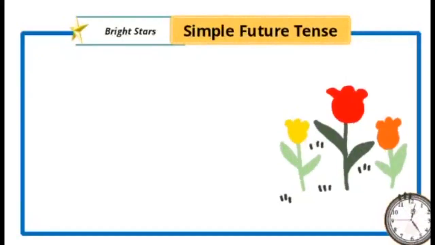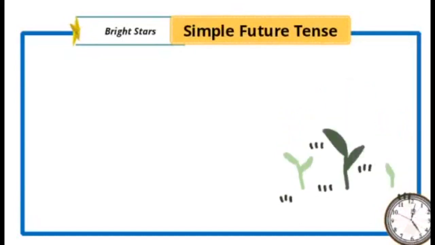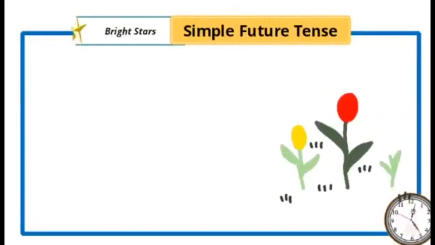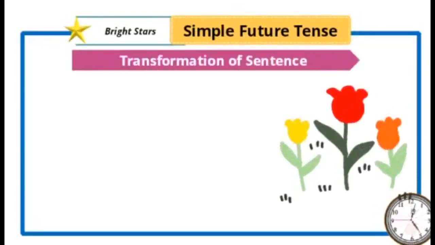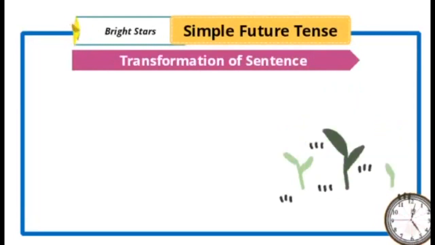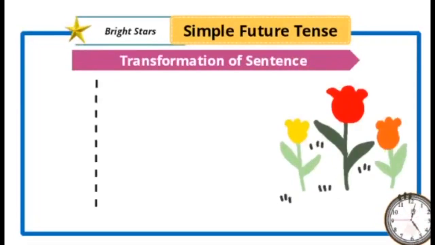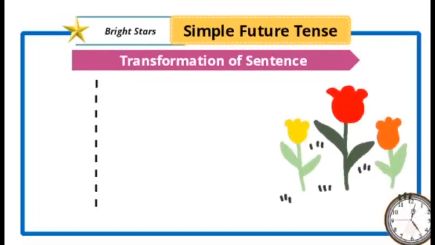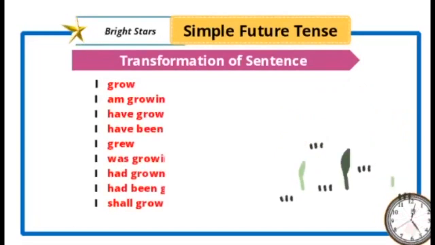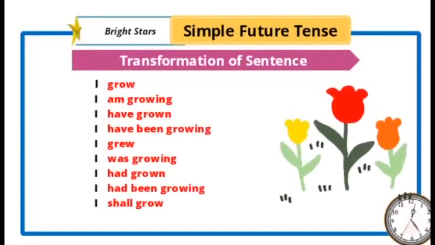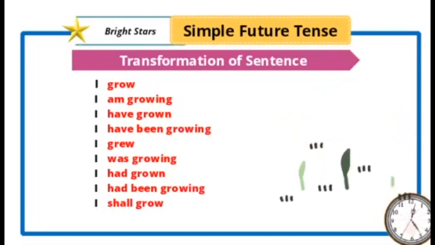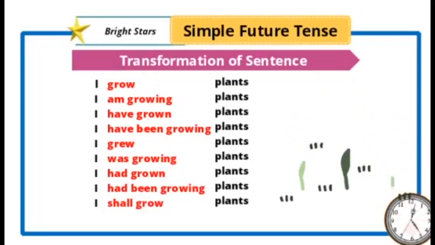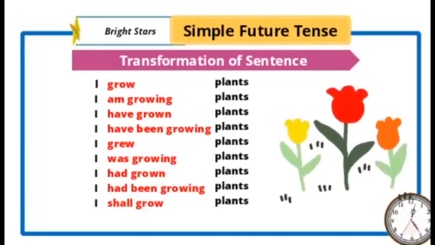Next important thing is transformation of the different tenses. So here, transformation of sentences. You can see in the first column, subject "I" is taken. In the second column, only verbs have been taken, for the sake of better understanding. In the third column, object is taken.